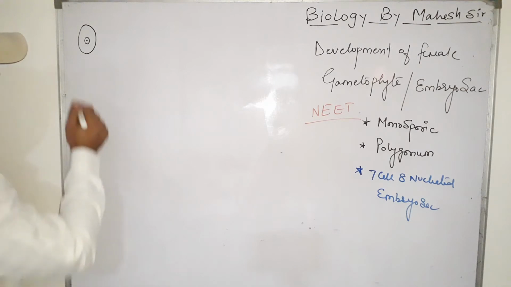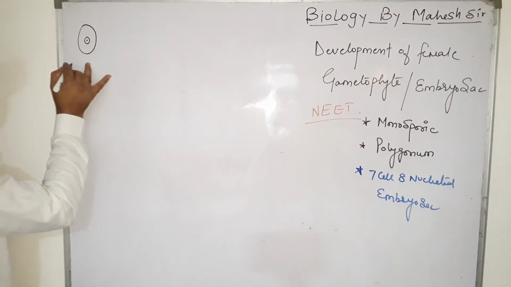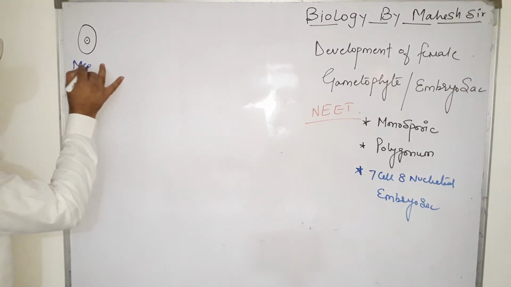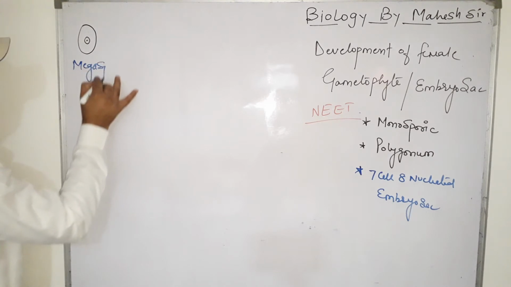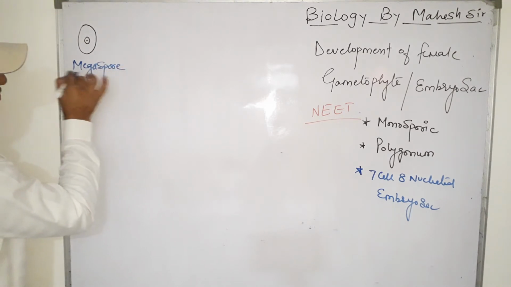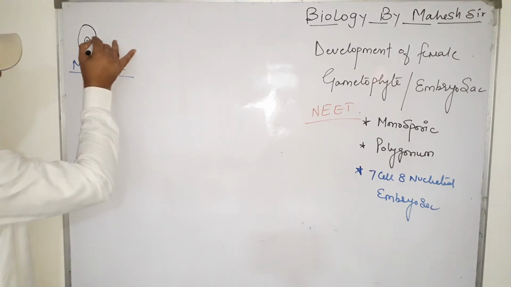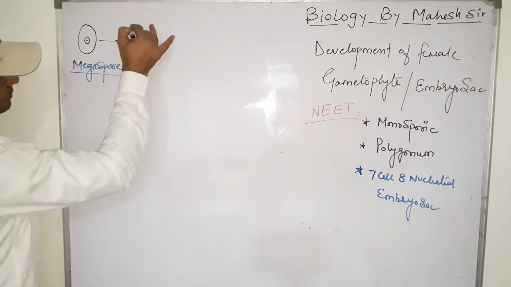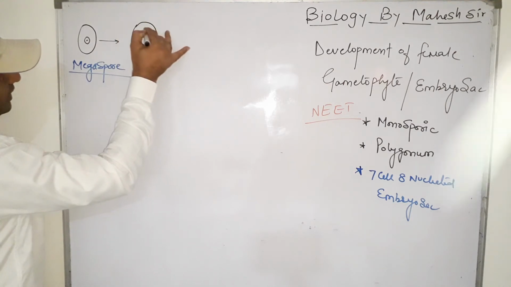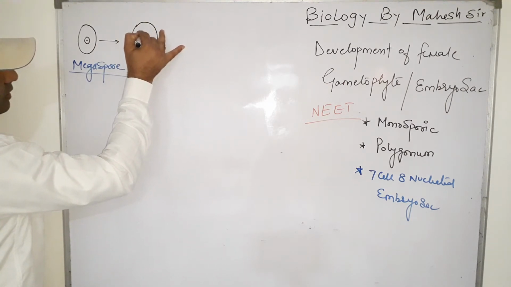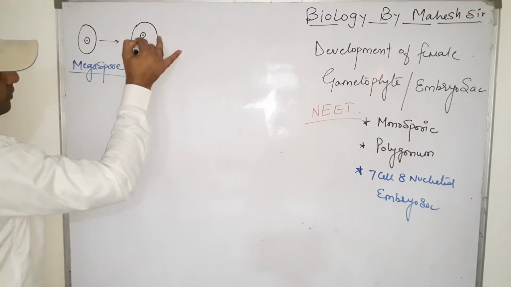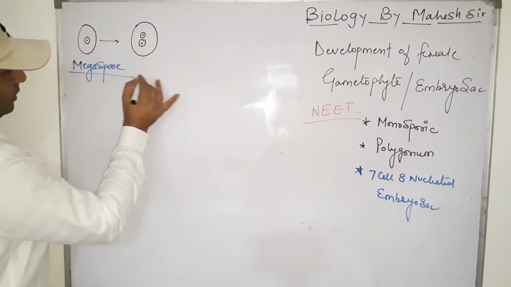As we know, it is a single functional megaspore. The functional megaspore contains a nucleus and some cell organelles. Now, the nucleus of this functional megaspore divides and produces two nuclei.